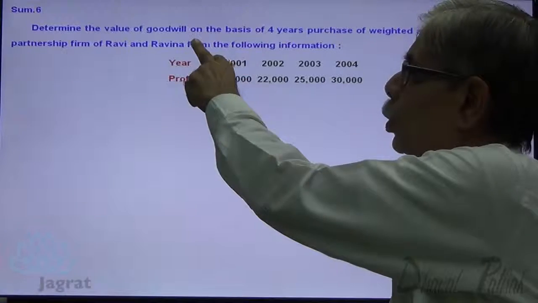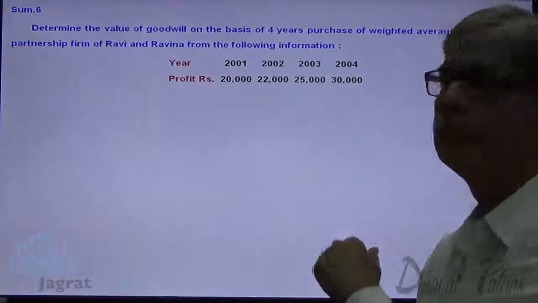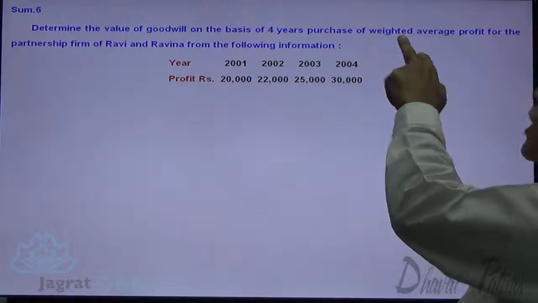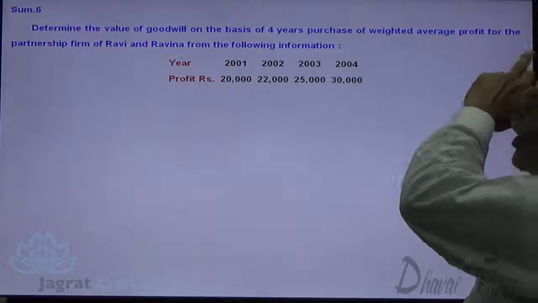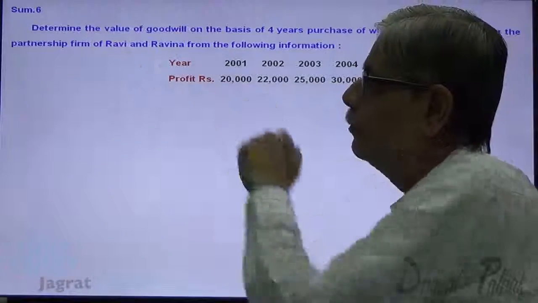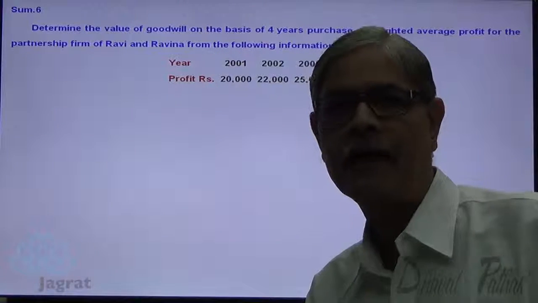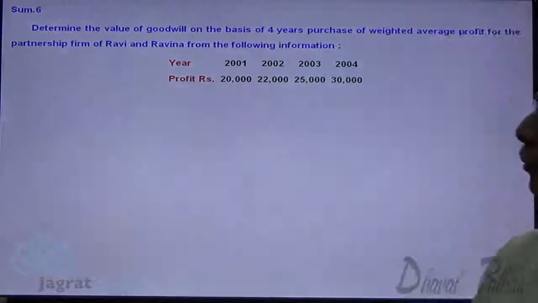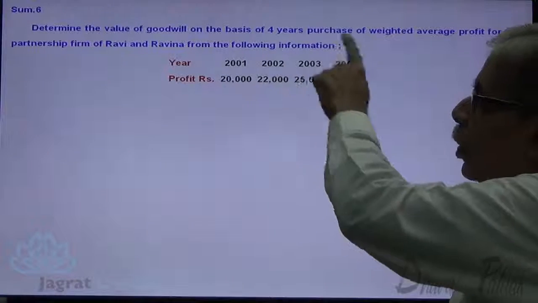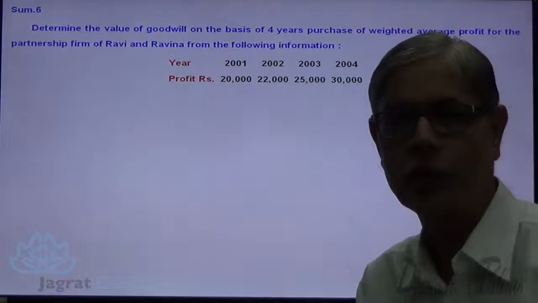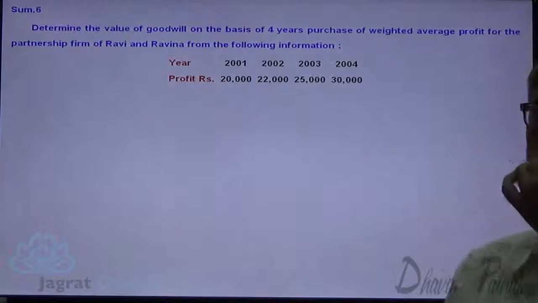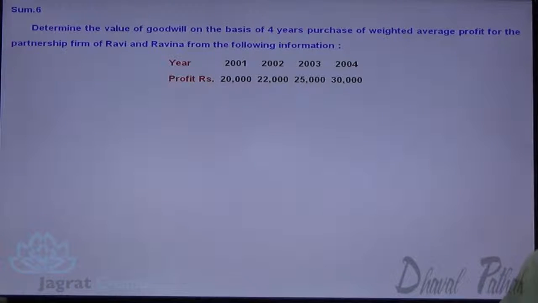Determine the value of goodwill on the basis of 4 years purchase of weighted average profit for the partnership firm of Ravi and Ravina. From the following information, this is the information given to you. You are given profit 20,000, 22,000, 25,000 and 30,000, increasing trend.